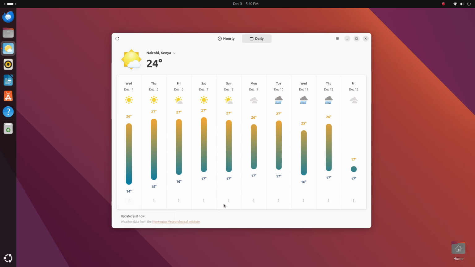You can jump to the daily tab and you get a bird's eye view of the next 10 days as well, min max temps and the overall weather for that day. Now you can plan your trips and outings more easily. And if you want the details, click here to get more numbers. You can also add multiple cities here for quick access.